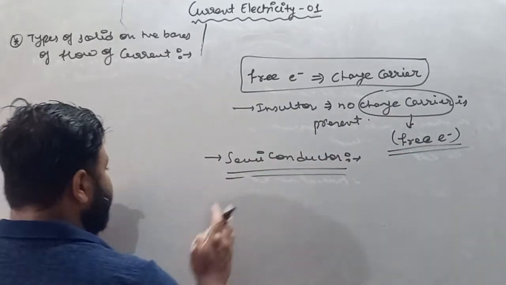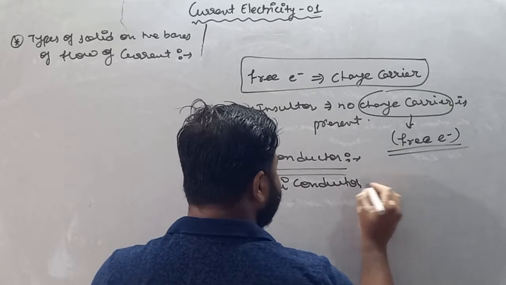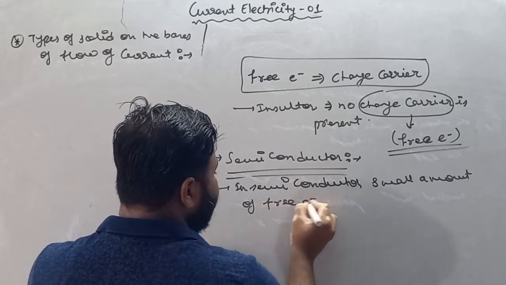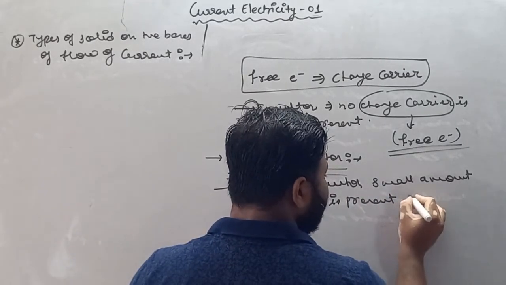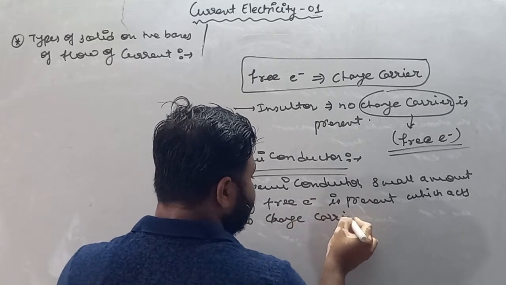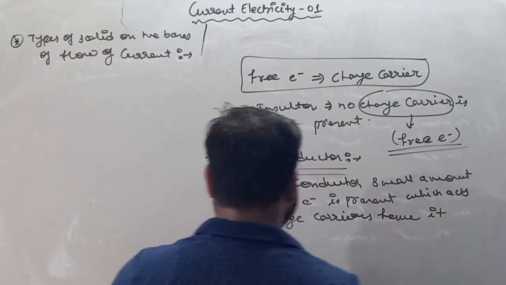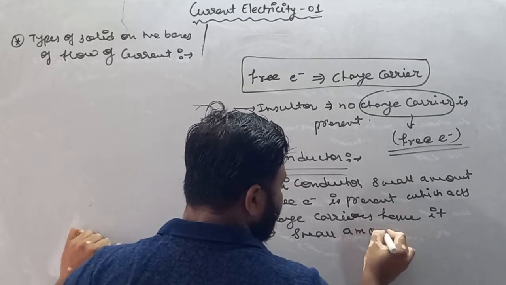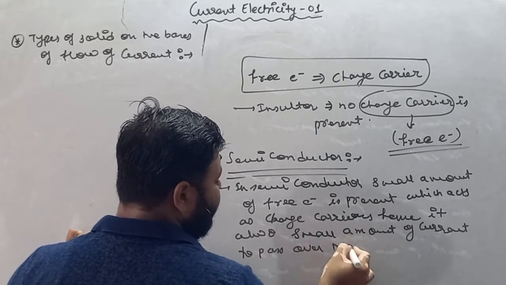So write down, in semiconductor, a small amount of free electrons is present, which act as charge carriers, hence it allows a small amount of current to pass over them.